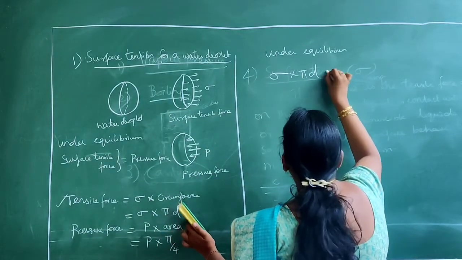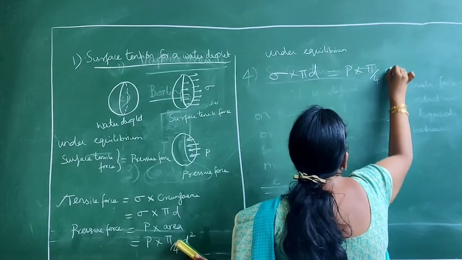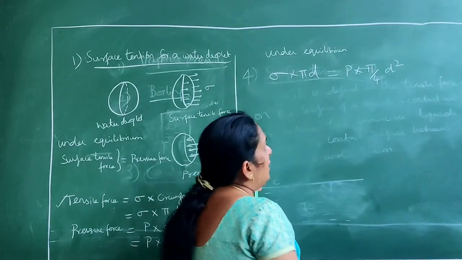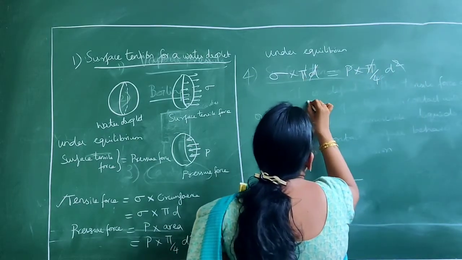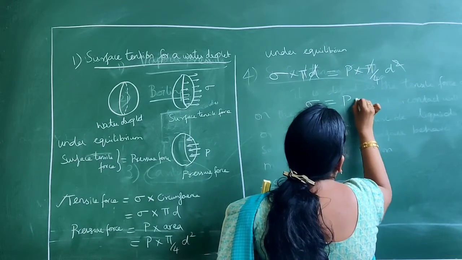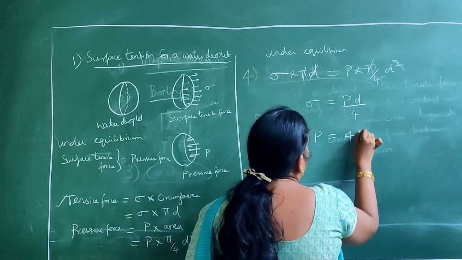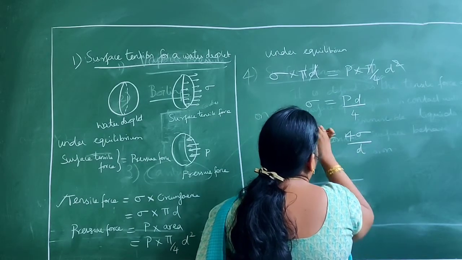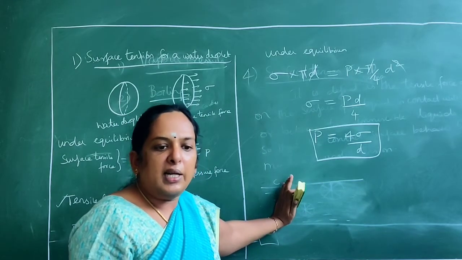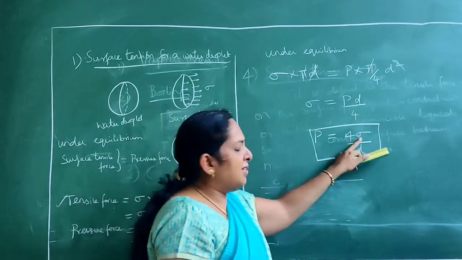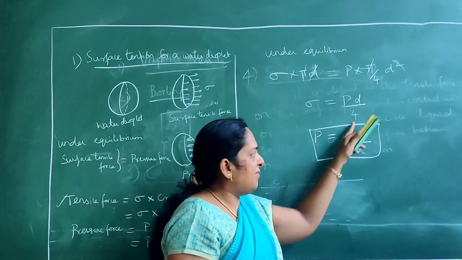So sigma into pi d is equal to P into pi by 4 d square. Am I right? So you cancel this pi d. So sigma is equal to Pd by 4, or we can say P is equal to 4 sigma by d. If you want to find the pressure force, you can find it. Otherwise, if you know the pressure and diameter, you will be able to find the surface tension.